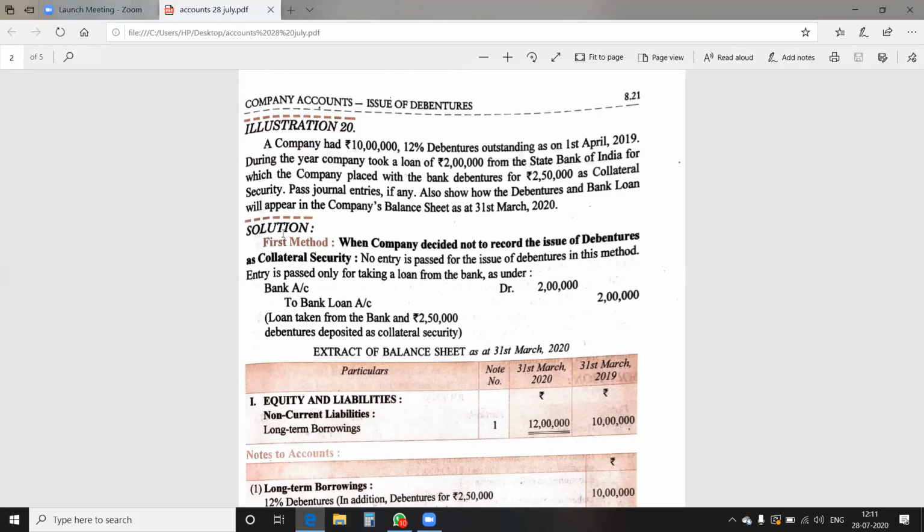So in this question, it is given a company had rupees 10 lakh 12% debenture outstanding as on 1st April 2019.